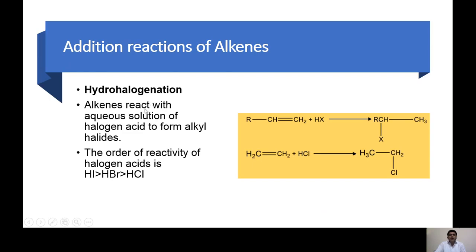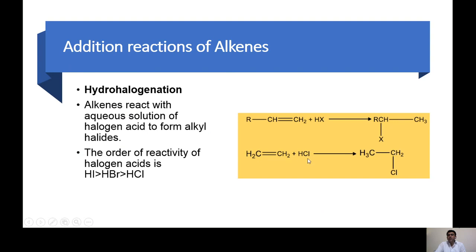The alkene reacts with an aqueous solution of halogen acid to form alkyl halides. For example, this is the alkene, we have ethene, and halogen acid means addition of hydrogen and halogen. One hydrogen will go to one carbon and this Cl will go to the second carbon and the double bond will change to a single bond. So it is converted to CH3CH2Cl. It means by the addition of halogen acid to the alkene, they are converted into alkyl halides.